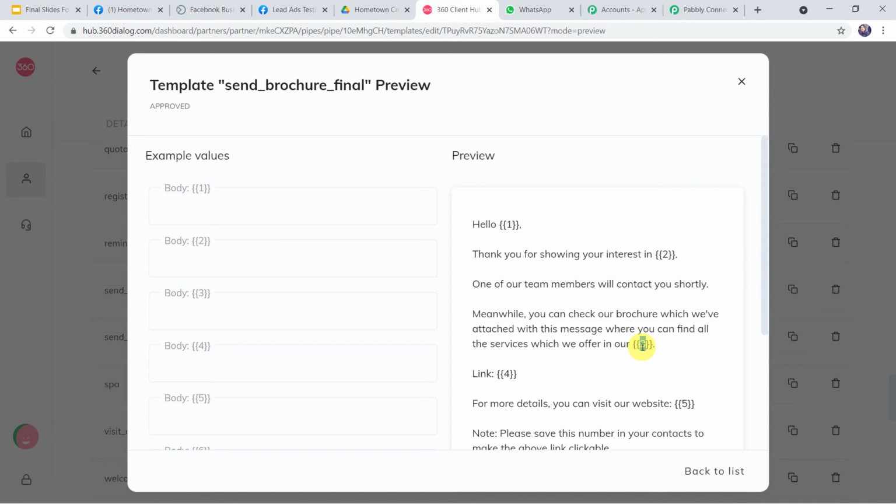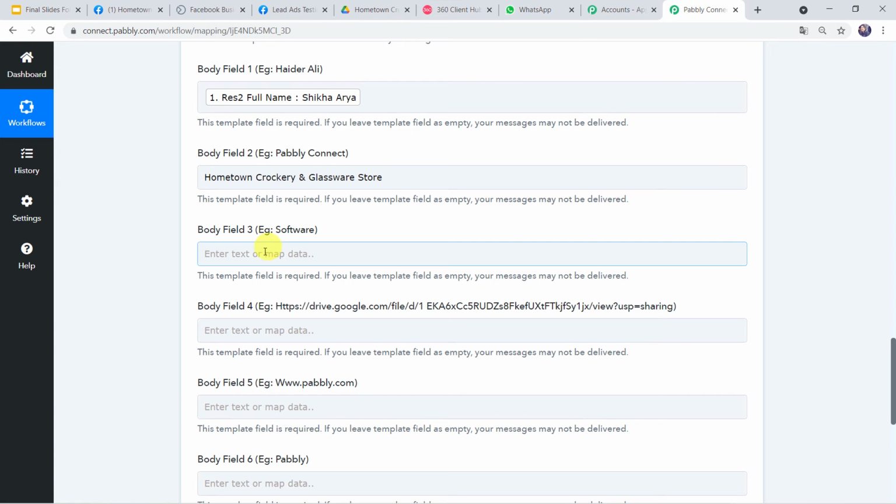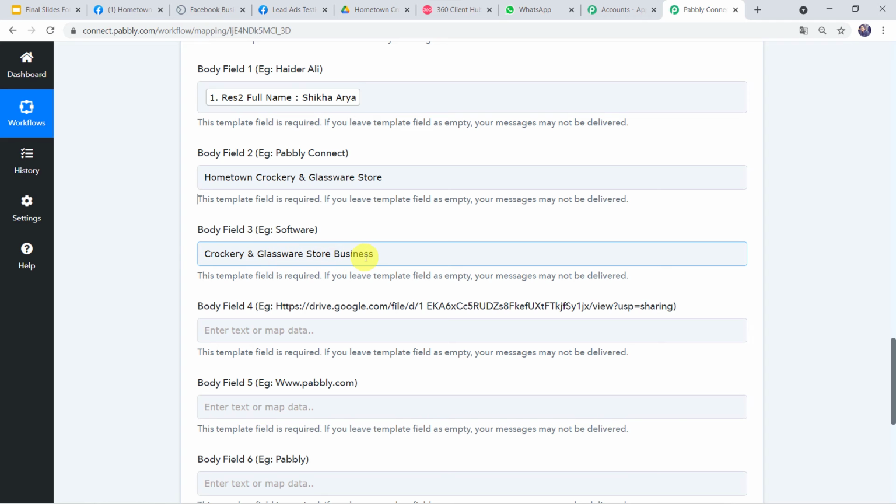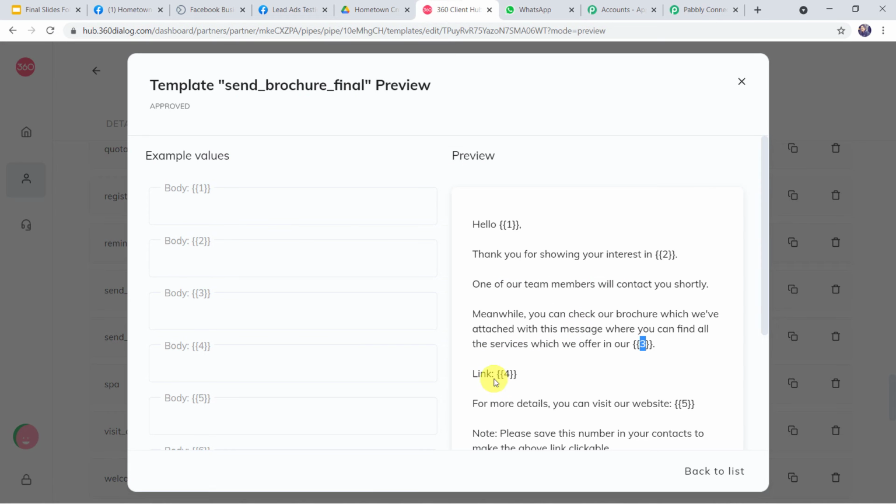Here you can give your business name once again, or else you can give Crockery and Glassware Store Business. So I have given the same name, Crockery and Glassware Store Business. Body field 4, here we want the link. Here in the template also a link is required.